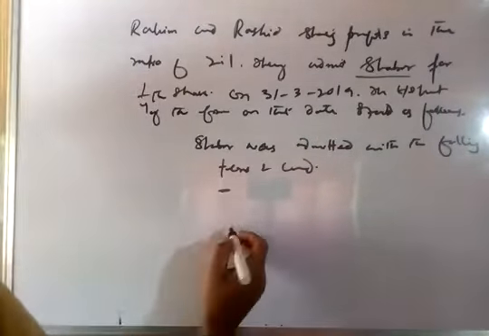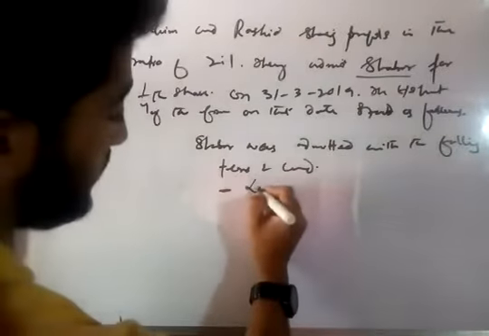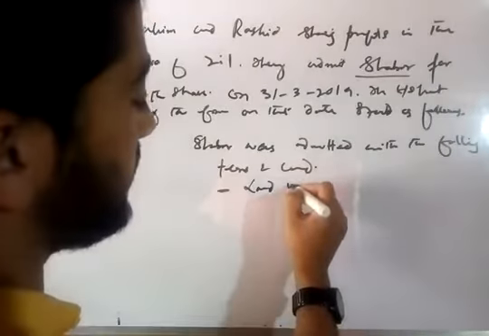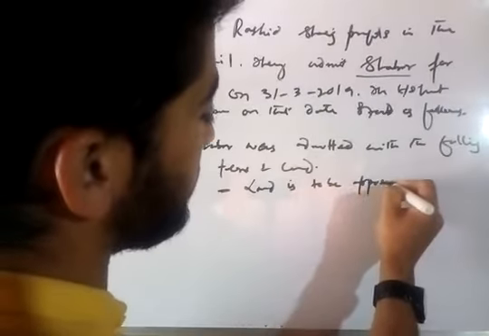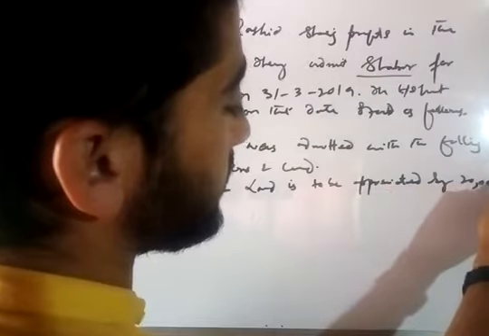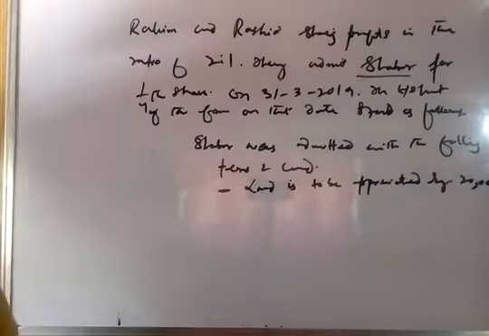The first was, land is to be appreciated by 20,000. That means the value of land was increased by 20,000.